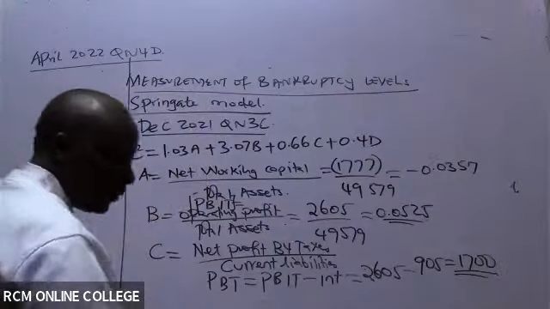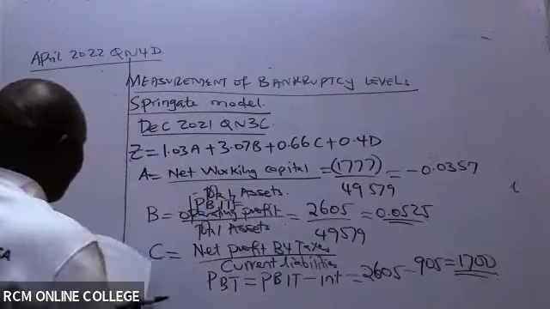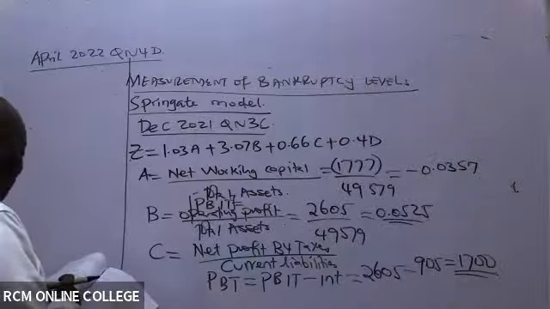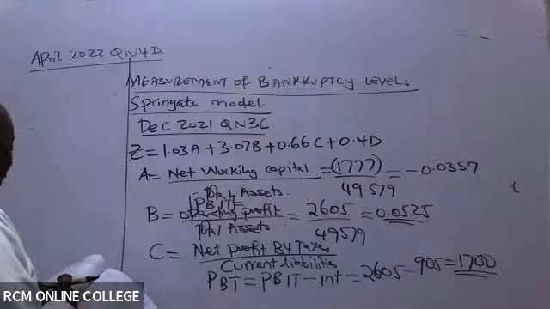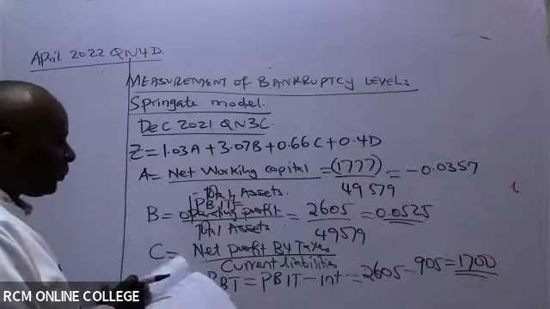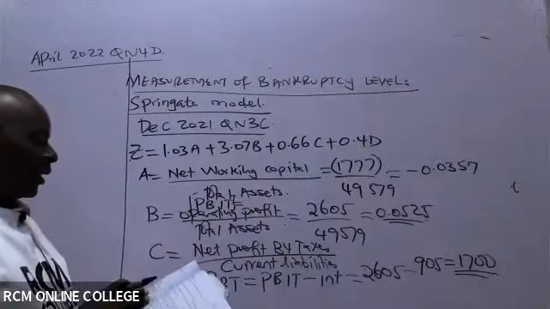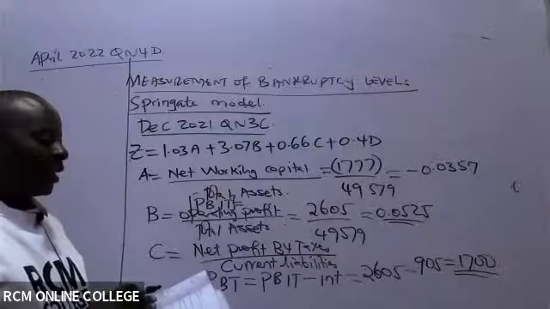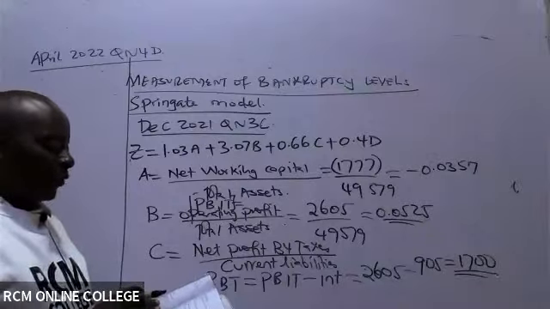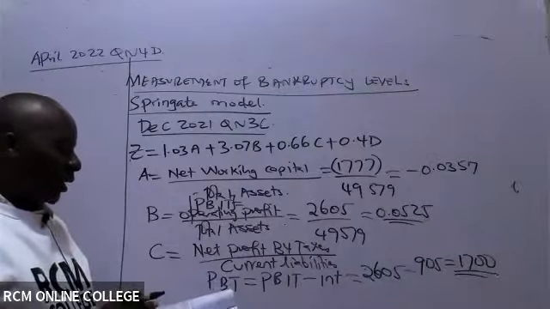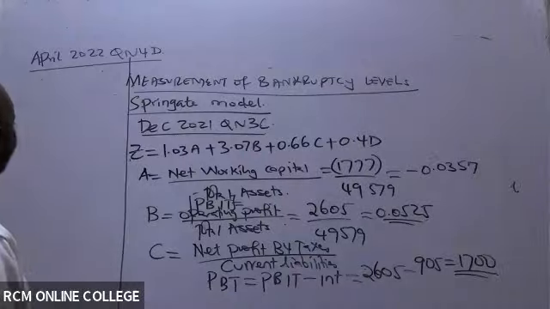Let's do it together. They have told us, ladies and gentlemen, in the last paragraph, that the company's total liabilities are constituted in the ratio of 2:5 between current and non-current components.